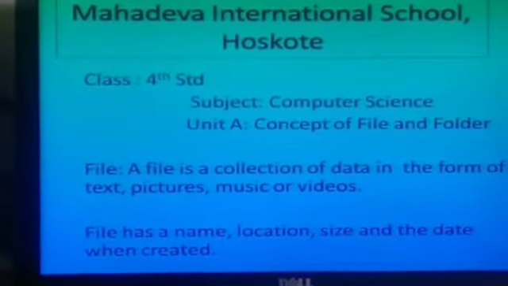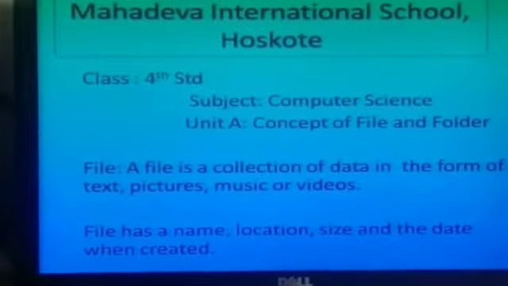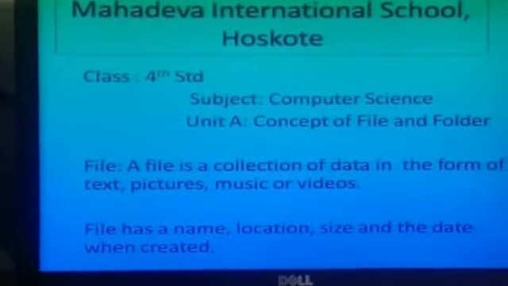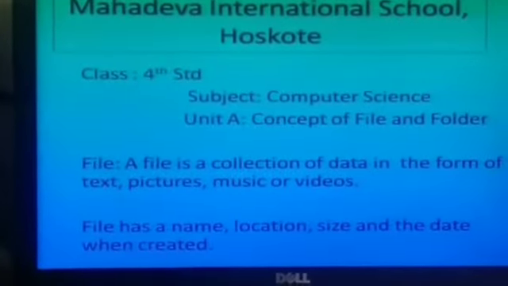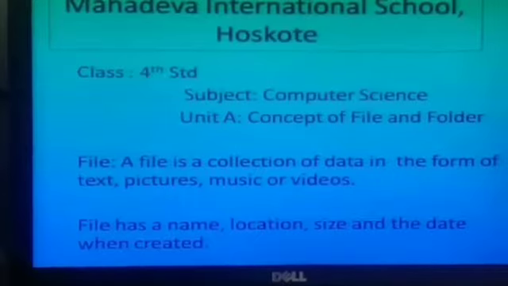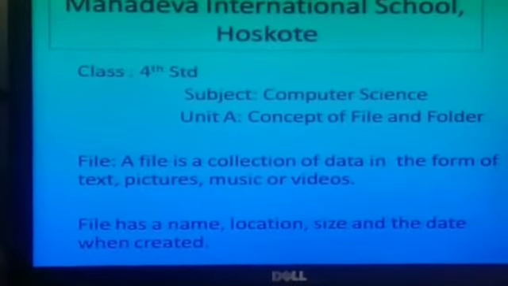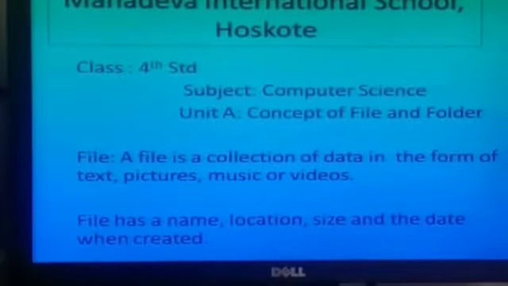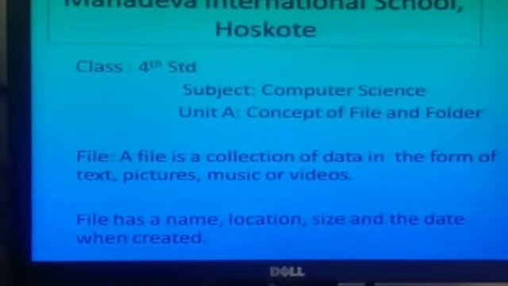Now, our file also will have a name. If you take a book, it will also have a name, right? Which standard book it is and which subject book it is and who is the author. Why? If we have a number of books, if the name of the book is written on top of that, it is easy for us to identify, right?